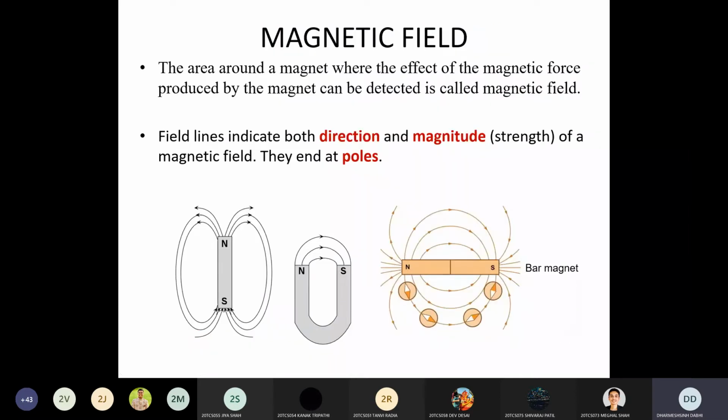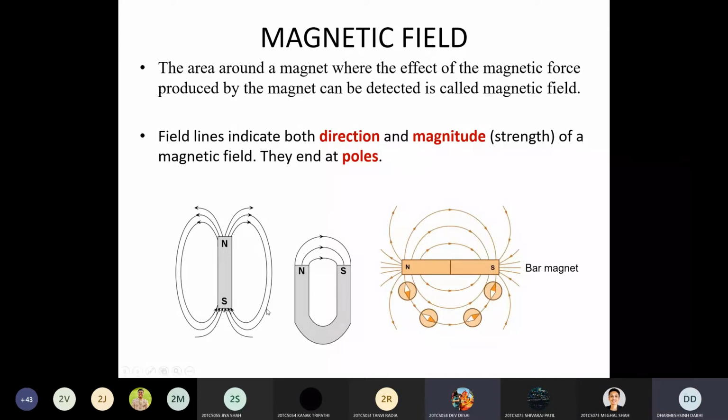Yes, this is a magnetic field. The next definition is magnetic field. So what is called a magnetic field? Anyone can give the answer. What is a magnetic field? The area around the magnet till where the force will be experienced. Yes, the force of the magnet is experienced.